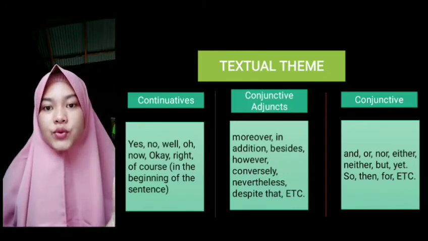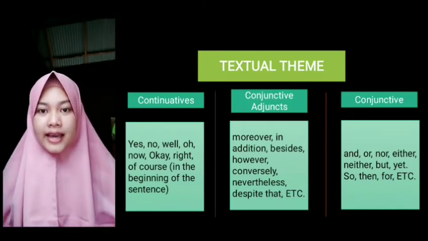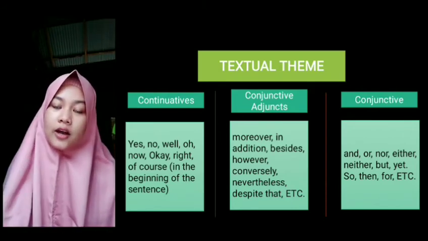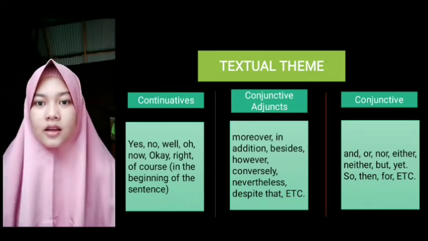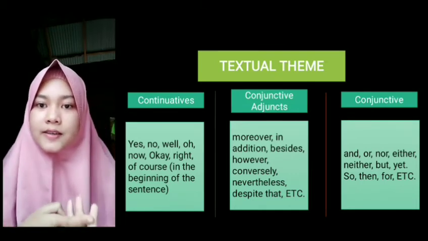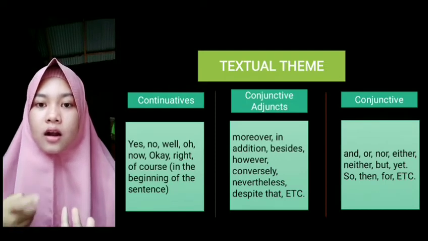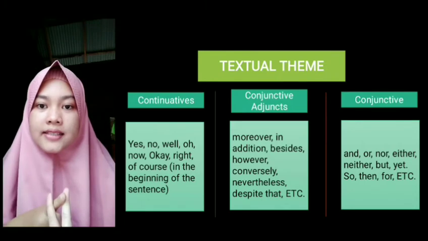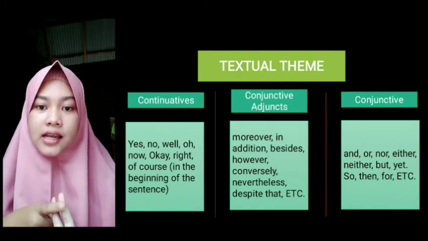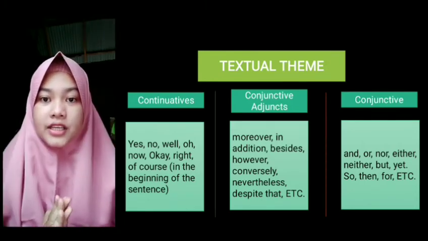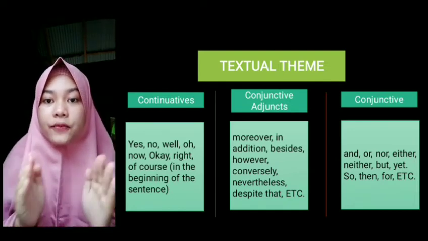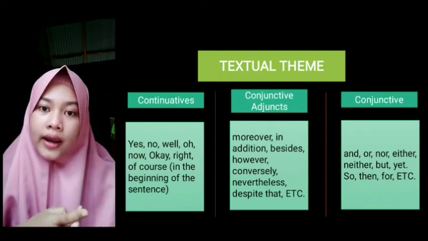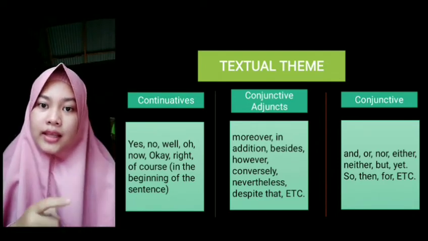This is textual theme. Okay, guys, from this part, we can analyze the characteristics of textual themes. So guys, the three main characteristics of textual themes are: the first, continuatives; the second, conjunctive adjuncts; and the last, conjunctions. A continuative is a word that comes as the first word in the sentence, for example, okay, well, oh, like that.